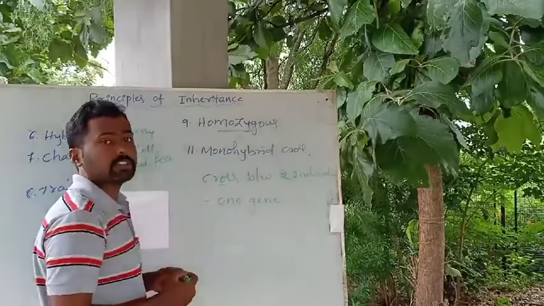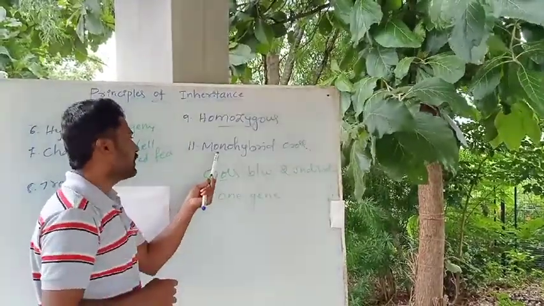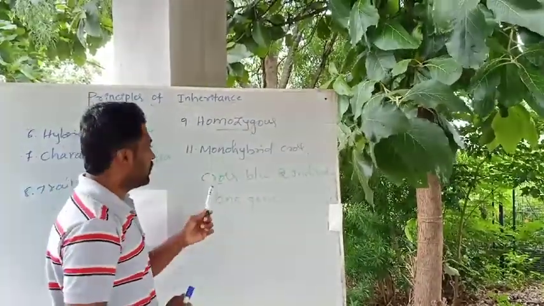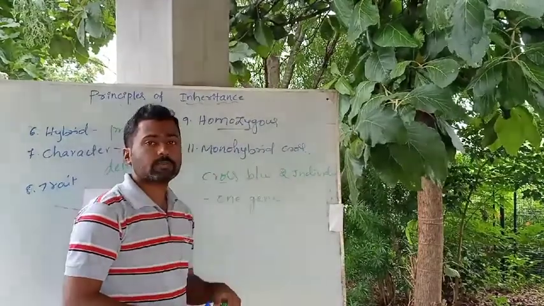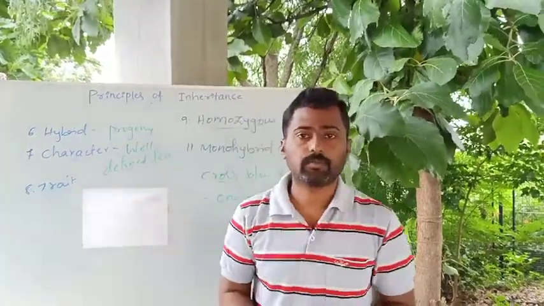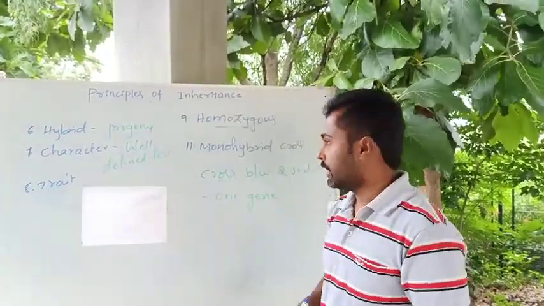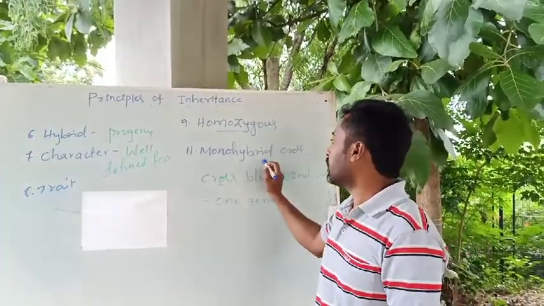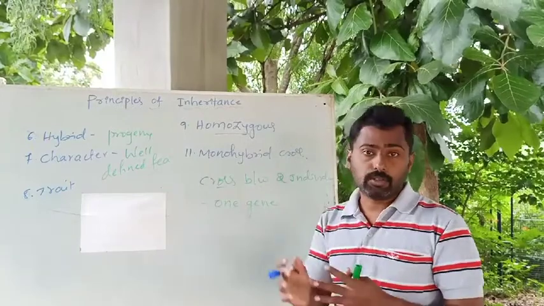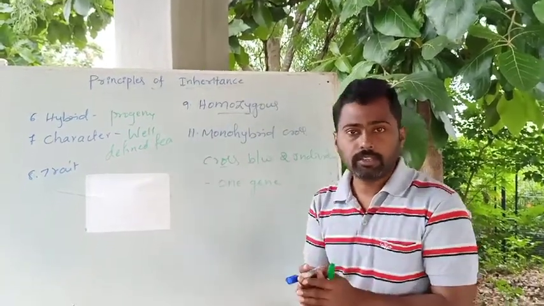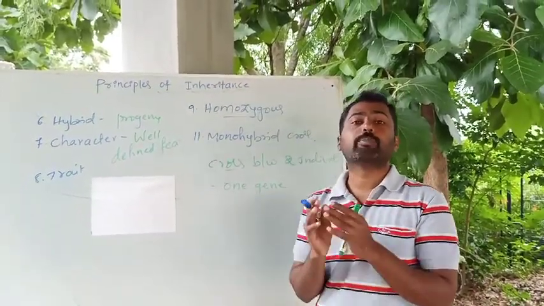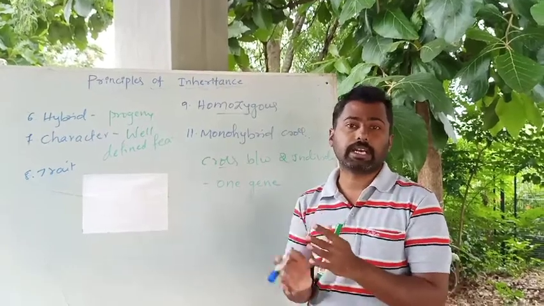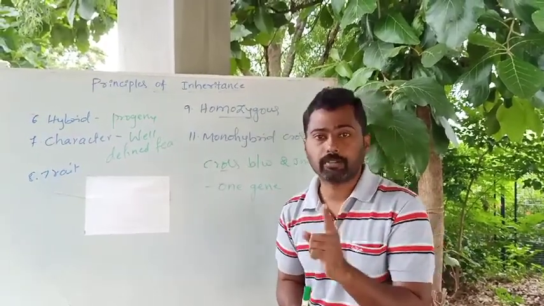As the name itself indicates, monohybrid: a cross between two individuals to study the inheritance, meaning the transfer of characters, of a single gene, is what we call a monohybrid cross. Or in other words, it is a cross between two individuals differing in a pair of contrasting characters. A single pair we consider.